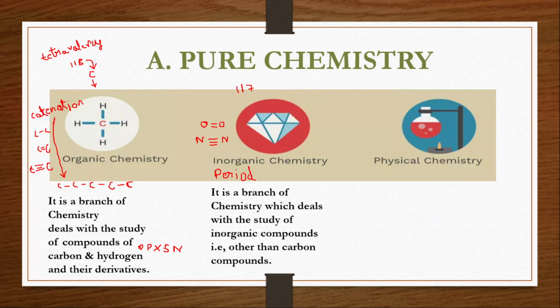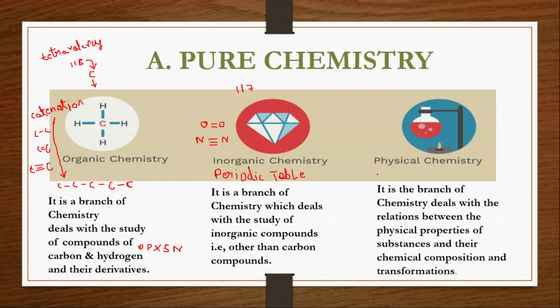So likewise we have one more branch, physical chemistry. Physical chemistry is also a branch of pure chemistry itself. Whatever the physical chemistry topics are there for our PU level, almost all the chapters come with numericals, that is, problems. Clear? Now, what is physical chemistry?